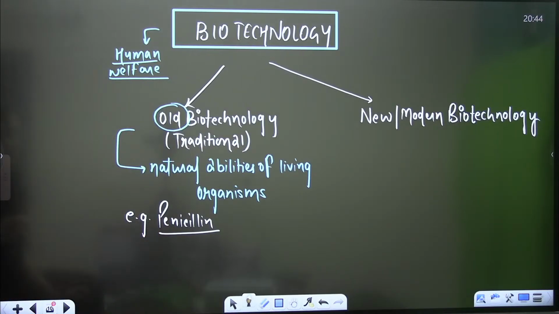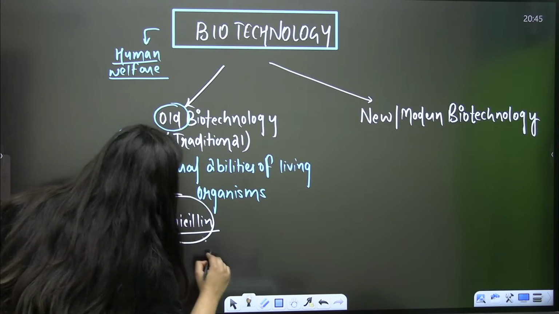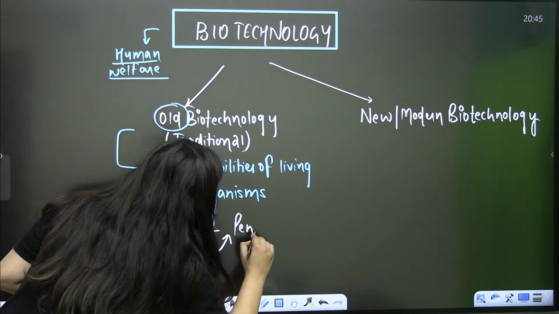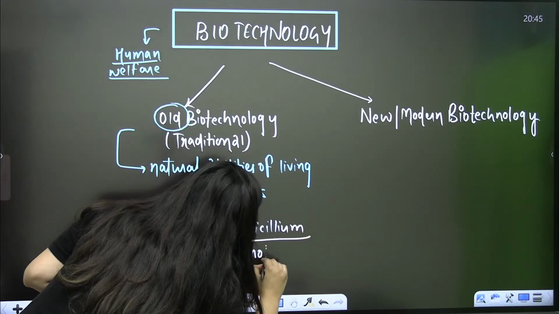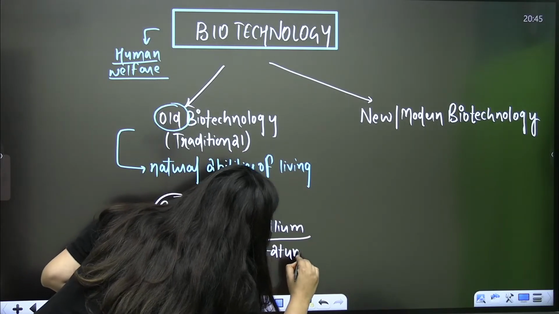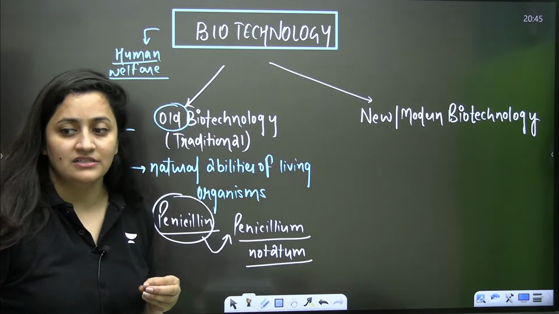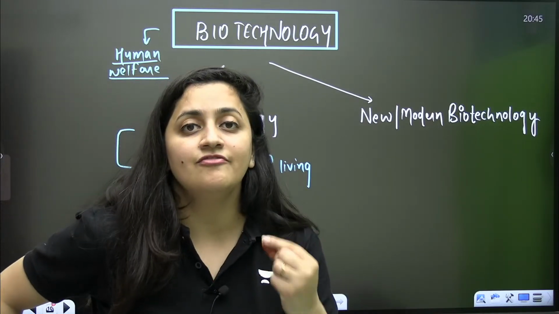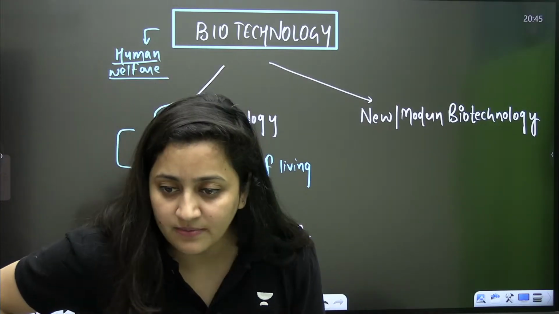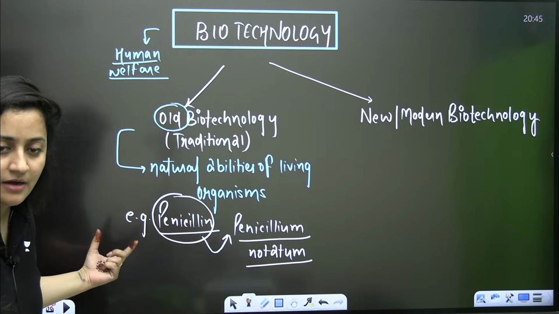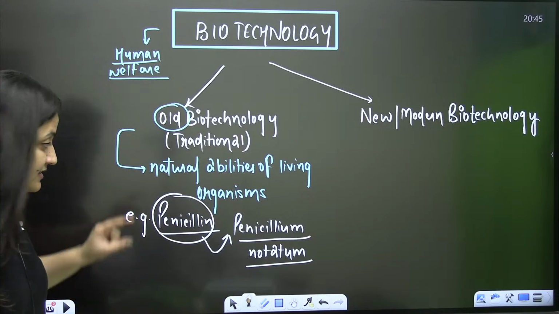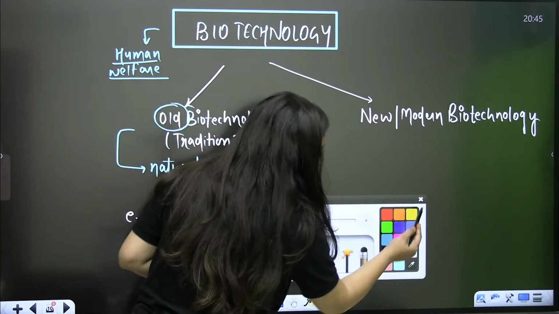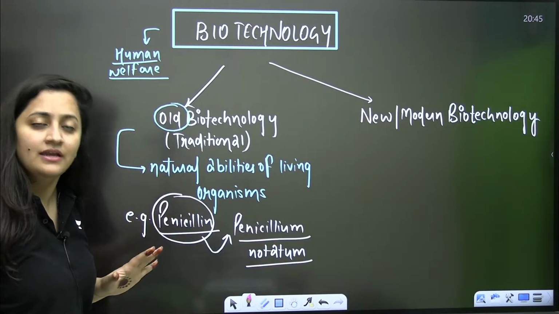We used to get this antibiotic from a fungus, and the name of that fungus is Penicillium, or you can simply say Penicillium notatum. So that's the natural capability of this fungus, that it can form the antibiotic. Clear? So that's the natural ability, and that comes under the old biotechnology. And I hope you remember, penicillin is the first antibiotic to be discovered.